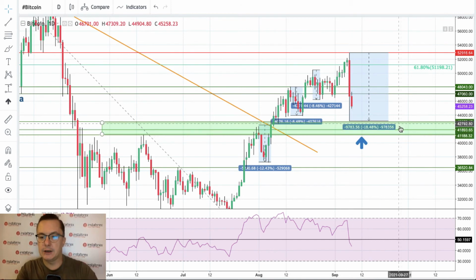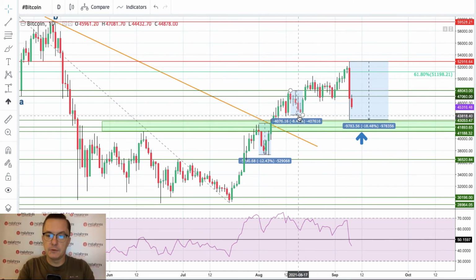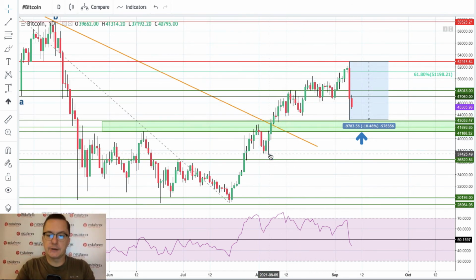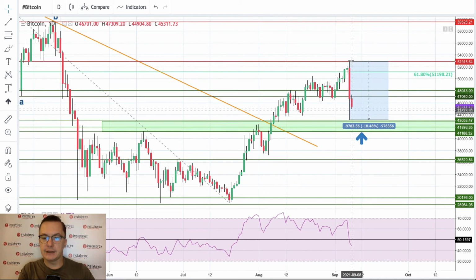As you can see, our key technical support zone held the bearish pressure. But you know, if we break below this zone, then of course the outlook is immediately bearish. So right now we can just remove our previous corrections measures. They are no longer applicable for our analysis, and what we need is just the last one, 18.5% sell-off on the Bitcoin. We are already trading below the neutral levels, negative territory, 43 points, excuse me,